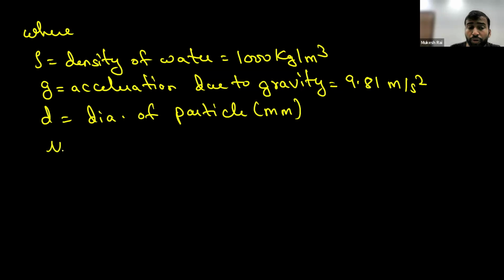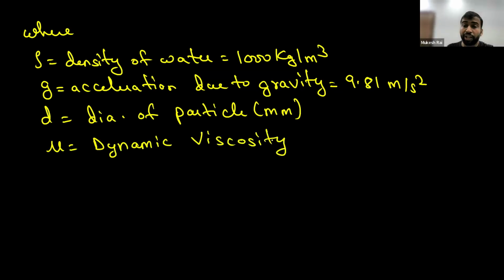Okay. Mu is the dynamic viscosity. Now you have to see the unit of this. Why? Because in the question, generally they will give you the viscosity of water. They will not mention whether it is the dynamic viscosity or the kinematic viscosity. So you have to identify whether it is the dynamic viscosity or the kinematic viscosity based on the unit of that viscosity. So the unit of dynamic viscosity is Newton second per meter square or kg per meter second. Okay, students.